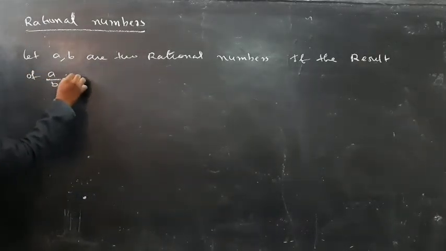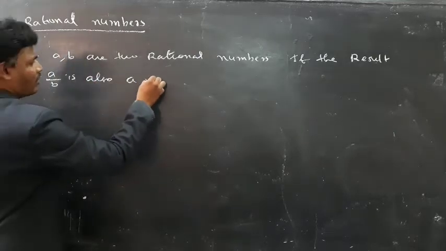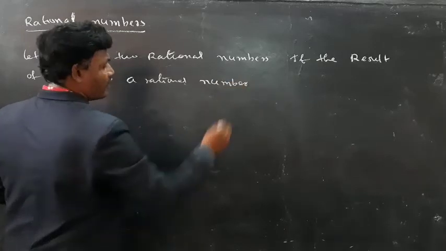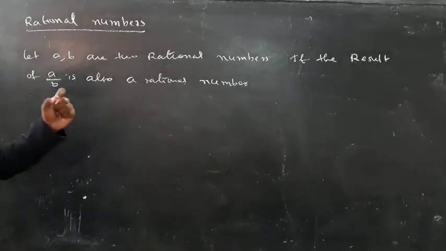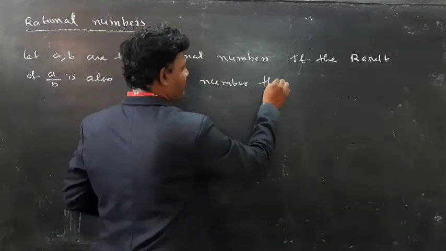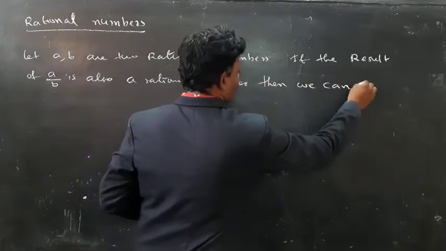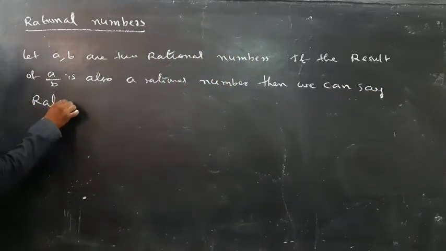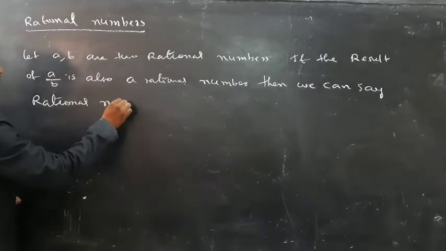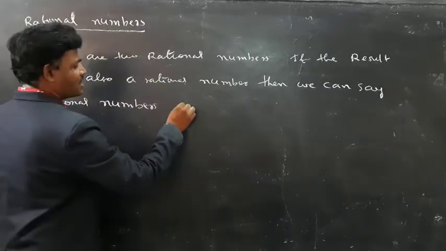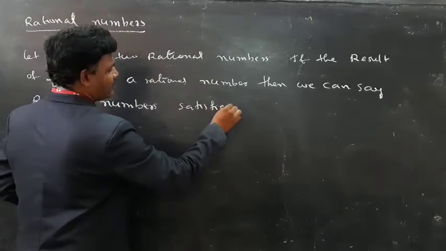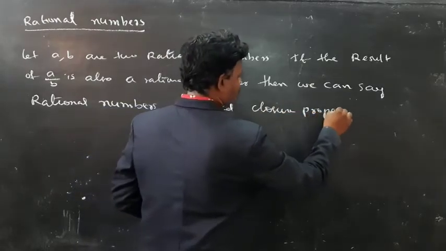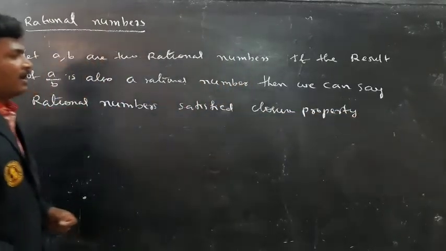If the result of a by b is also a rational number, then we can say rational numbers satisfy closure property under division.